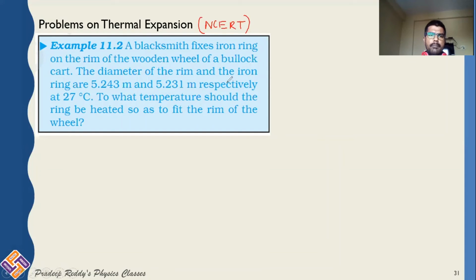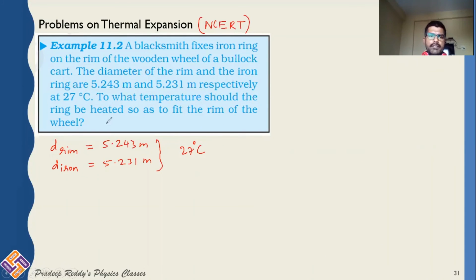The diameter of the rim is equal to 5.243 meter, and the diameter of the iron ring is 5.231 meter, respectively, and this is at 27 degrees Celsius.